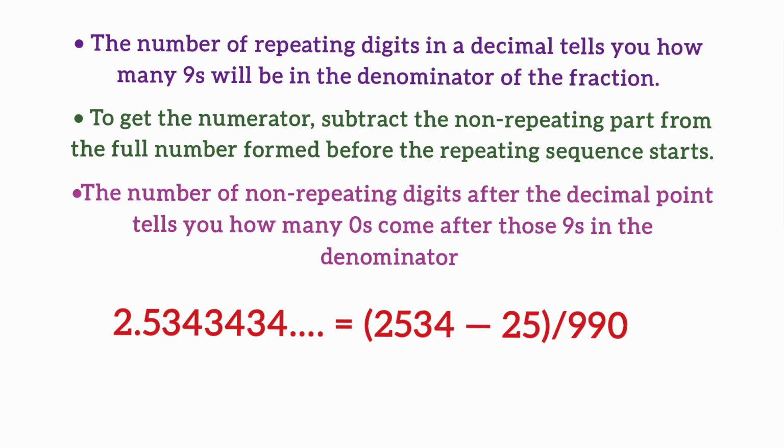So there will be only one 0 in the denominator. So the denominator will be 990. Now the numerator: the whole number, including the repeating part once, is 2534. So 2534 minus the non-repeating part, that is 25. So the number will be 2509/990.